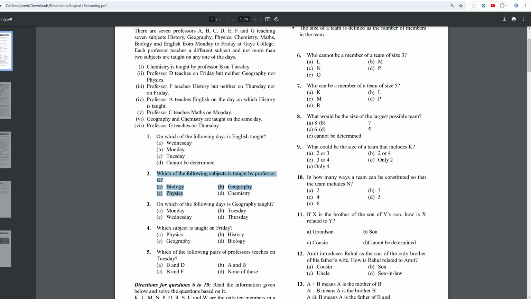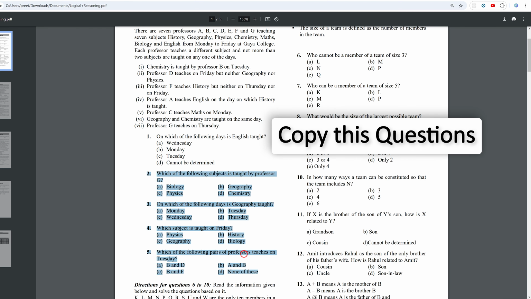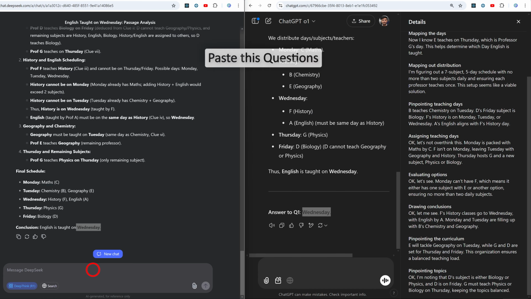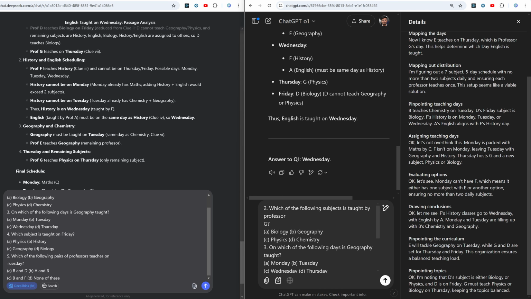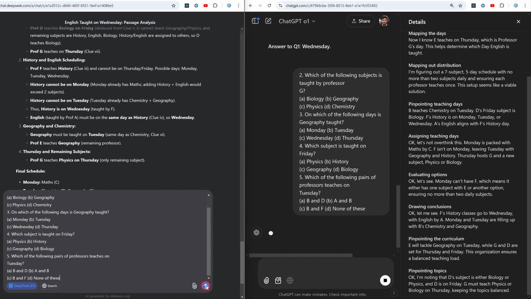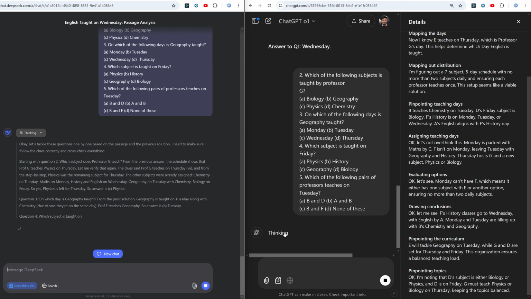Now let's give them all of these questions, okay? Let's see if they can process all 4 questions together, and how well they understand the context. This time I would also like to see the speed of both of these AIs, so I'm going to try to hit them together. I'm going to give more priority to O1 and then to DeepSeek.